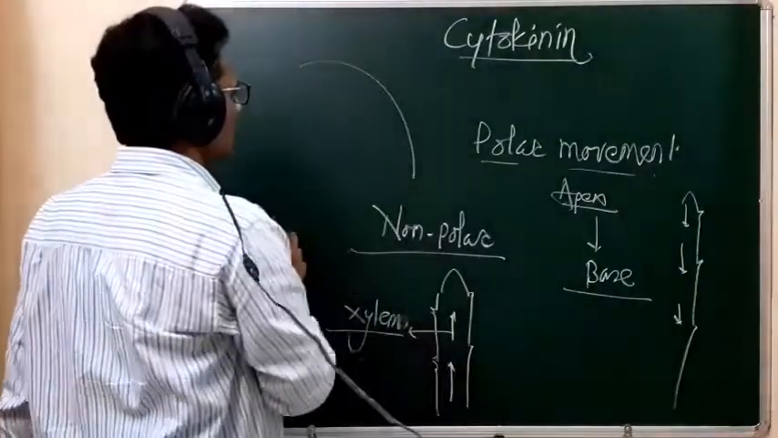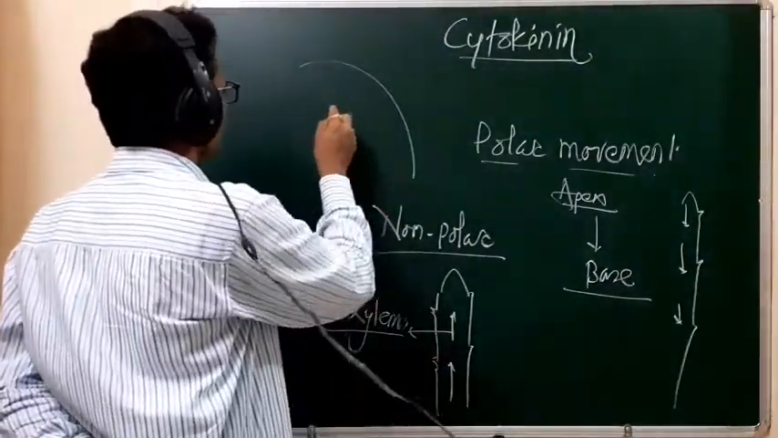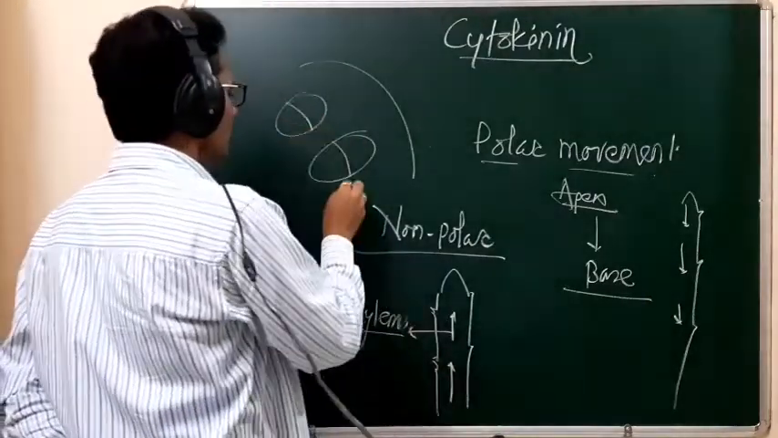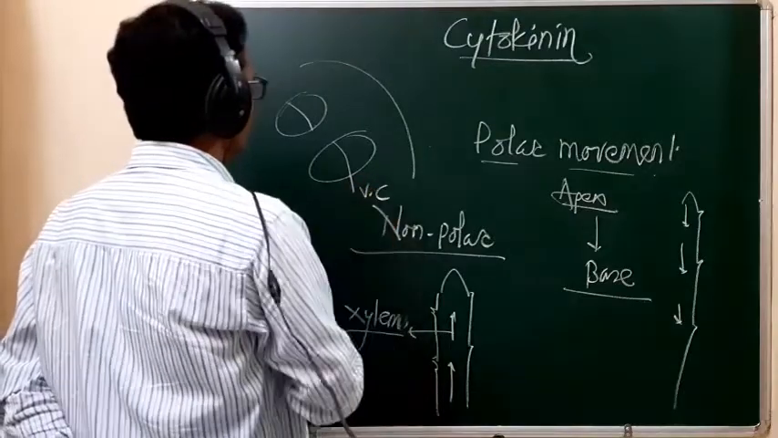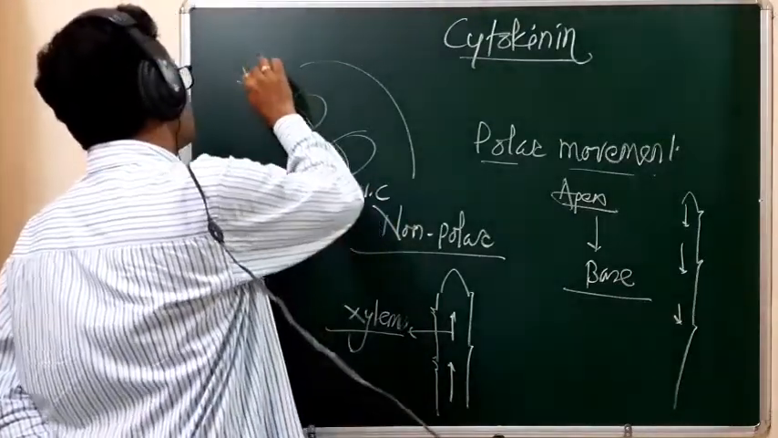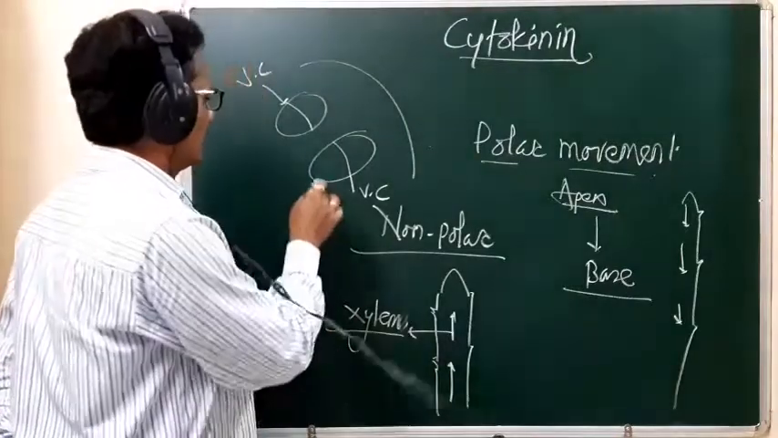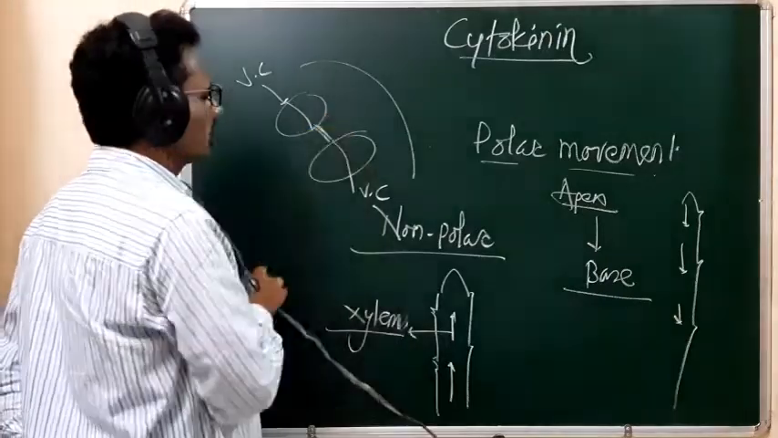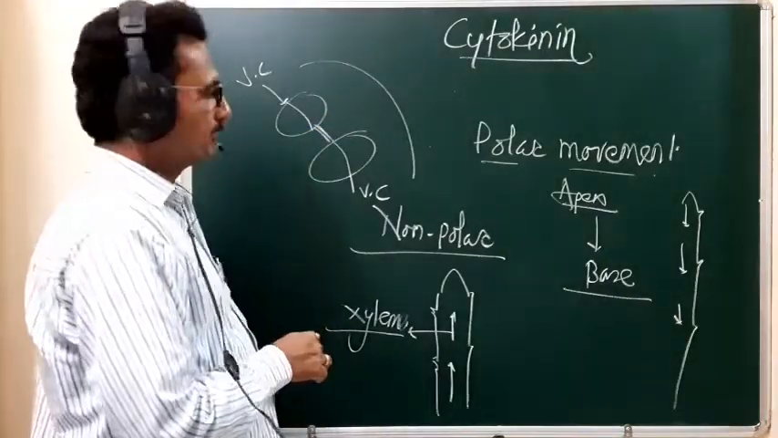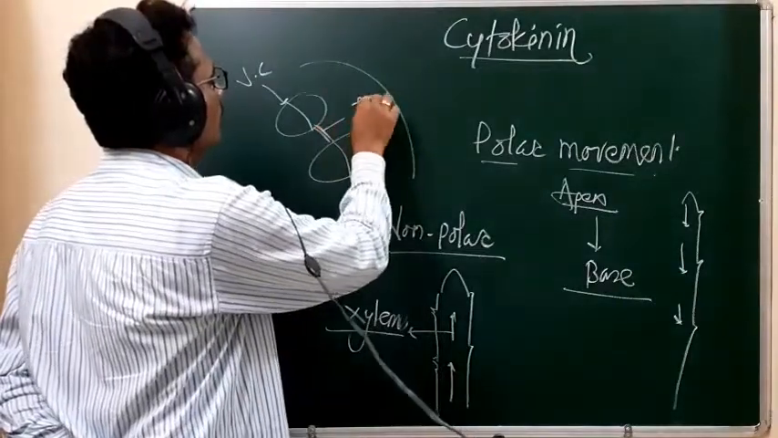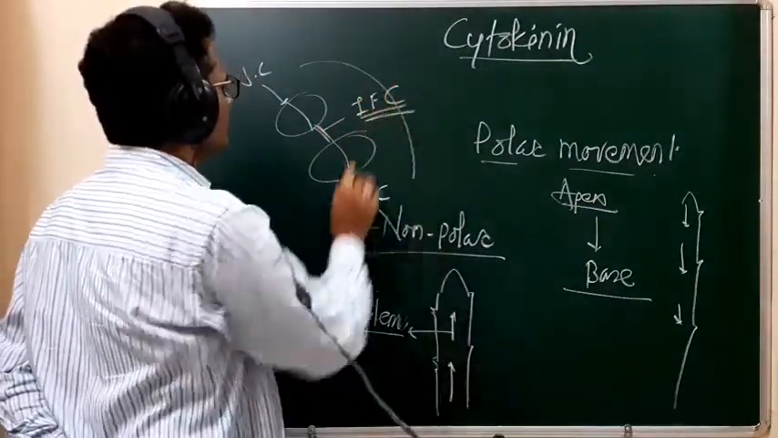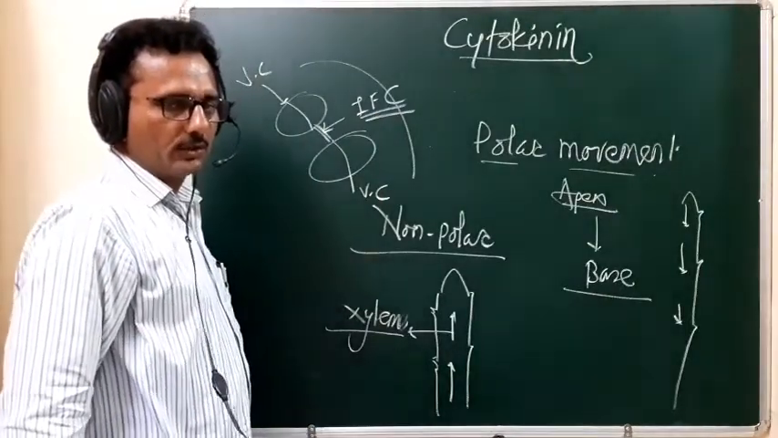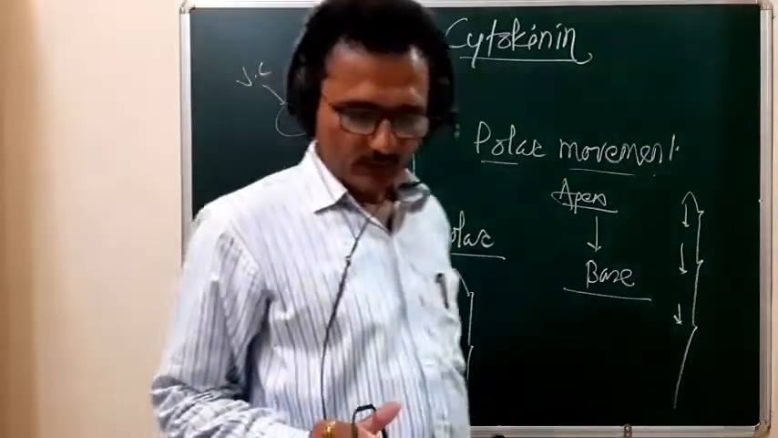Suppose these are the vascular bundles. These vascular bundles, and this vascular bundle, have the vascular cambium. So this is also a vascular cambium. The cambium that develops in between two nearest vascular bundles is called the interfascicular cambium, and this interfascicular cambium is synthesized because of the auxin.